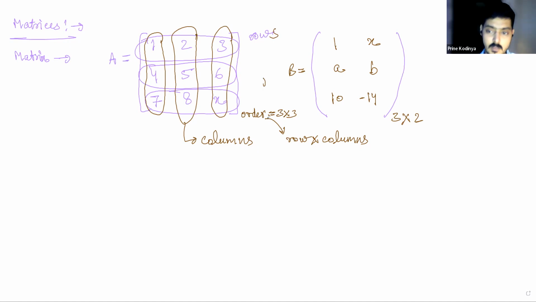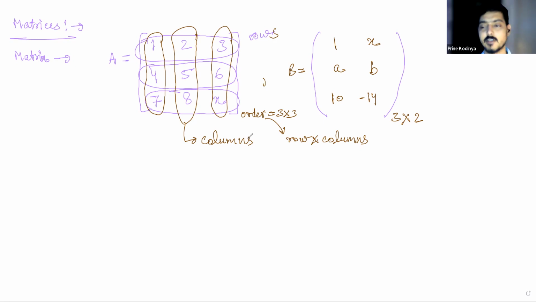So 3 rows and 2 columns, hence the order is 3 cross 2. We will always write the order of the matrix as number of rows into number of columns. And all the data points or all the entries of this matrix will be known as elements of the matrix. Right? This we have gone through.